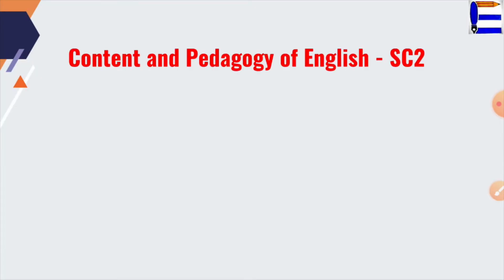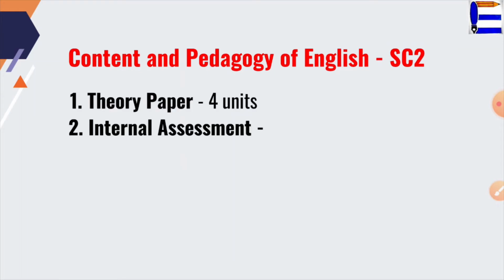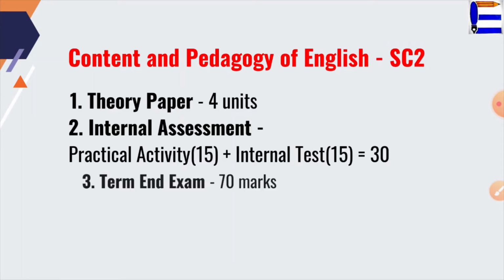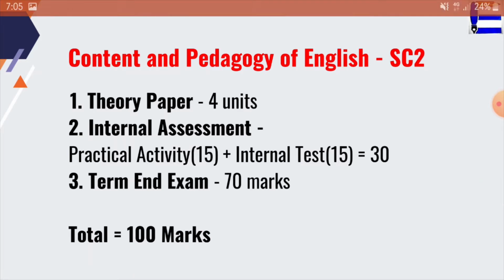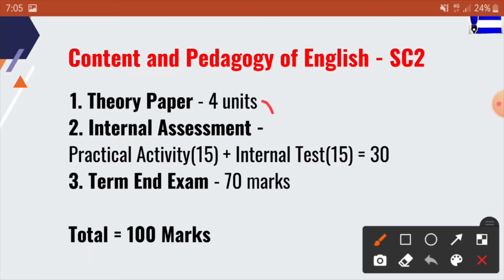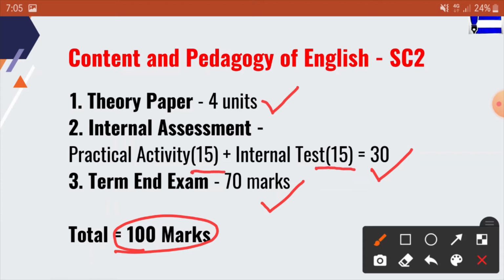So, for content and pedagogy of English, that is SC2, there are 4 units in the theory paper and your performance is assessed for 100 marks. It includes internal assessment of 30 marks and term end examination for 70 marks. Again, internal assessment of 30 marks includes practical activity of 15 marks and internal test of 15 marks.